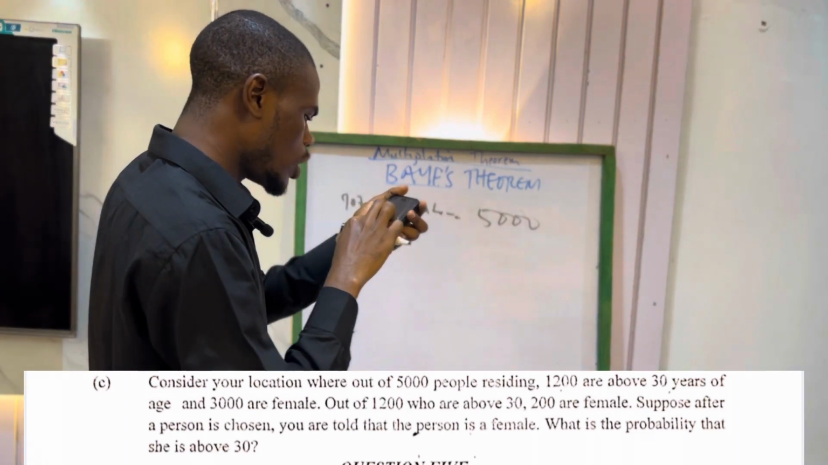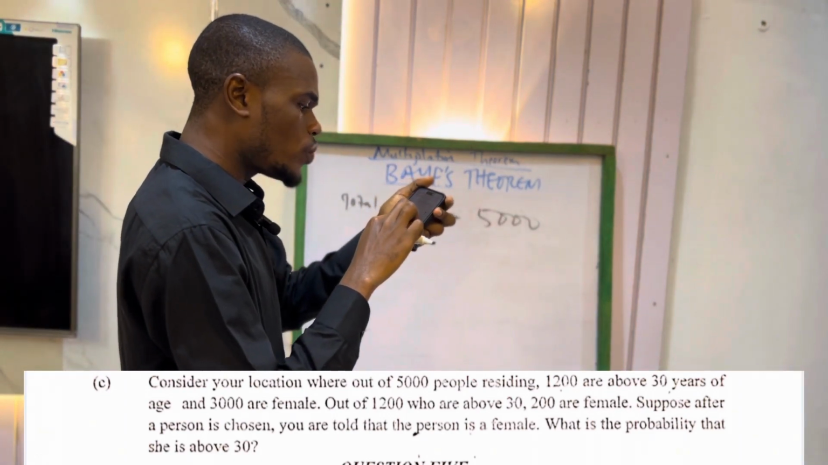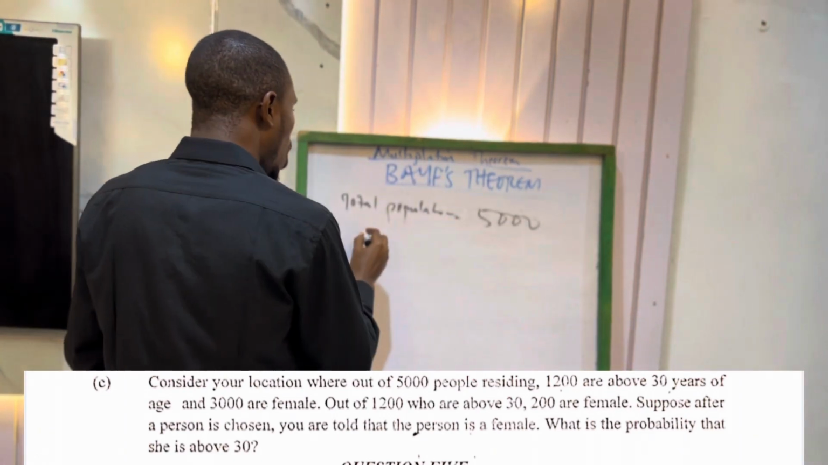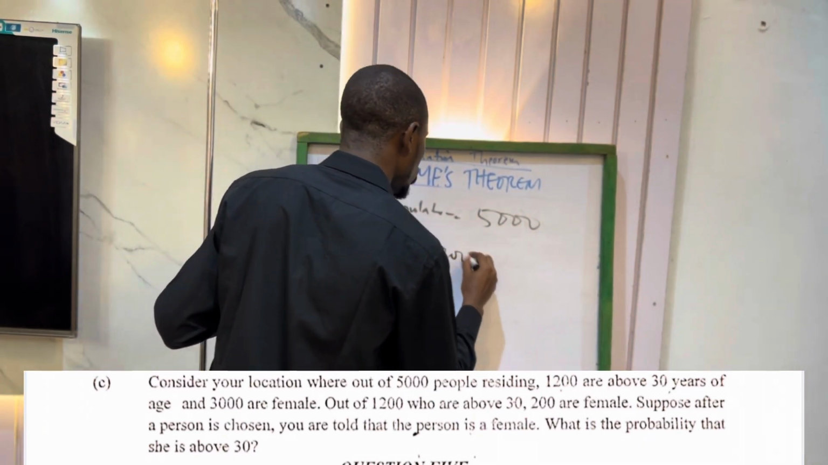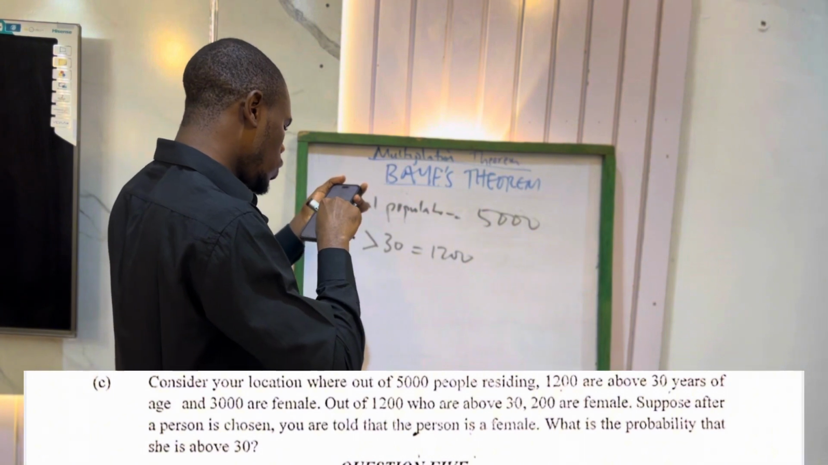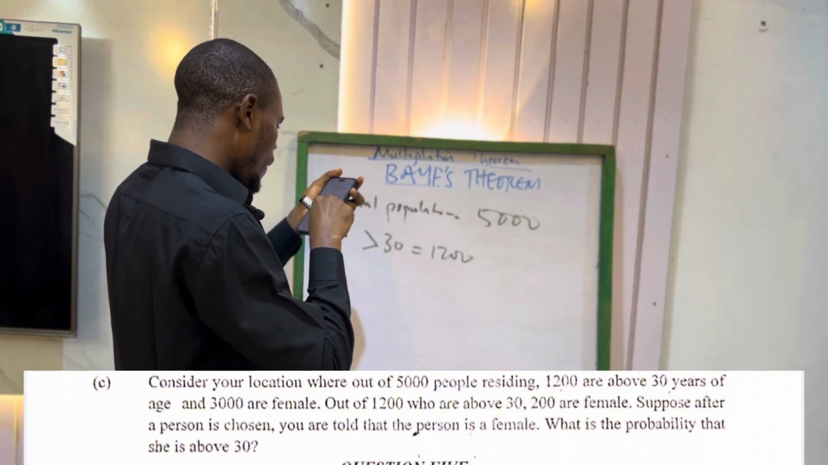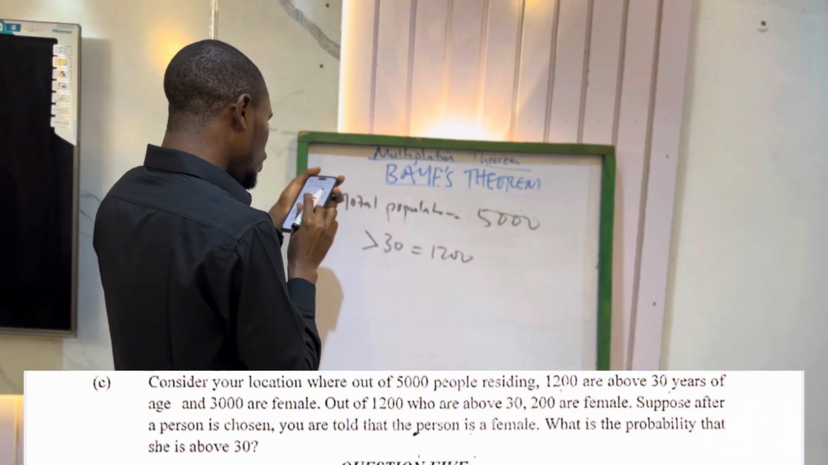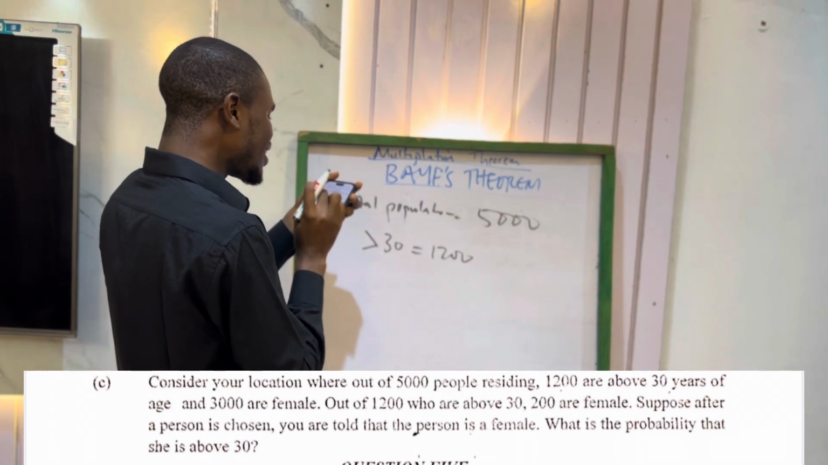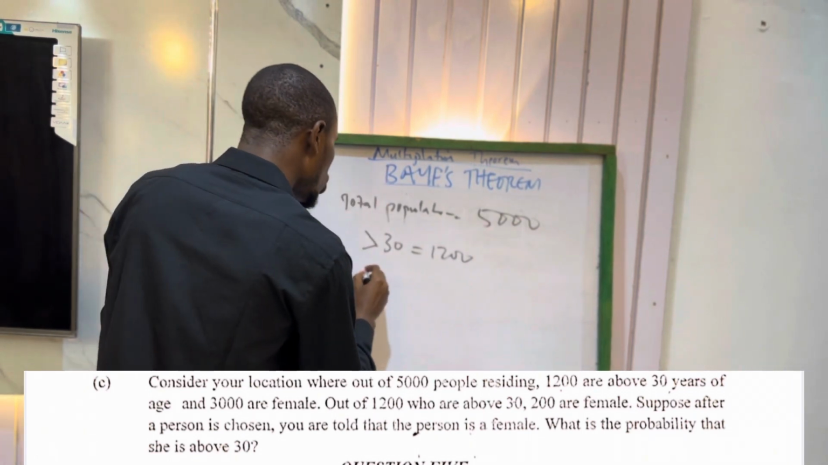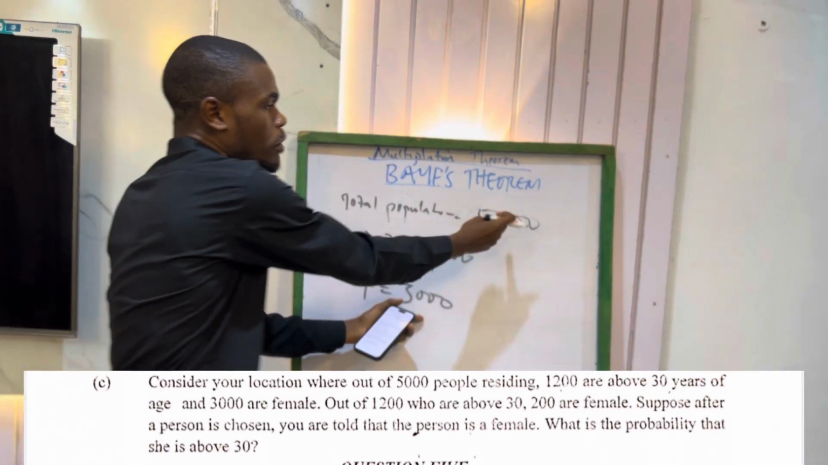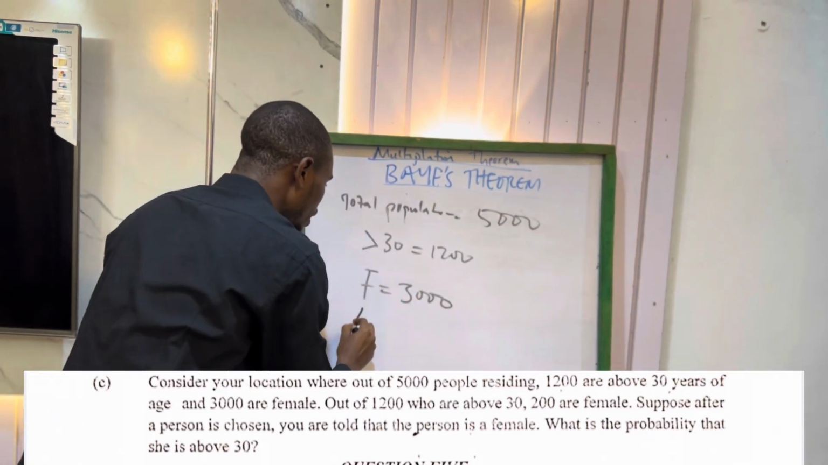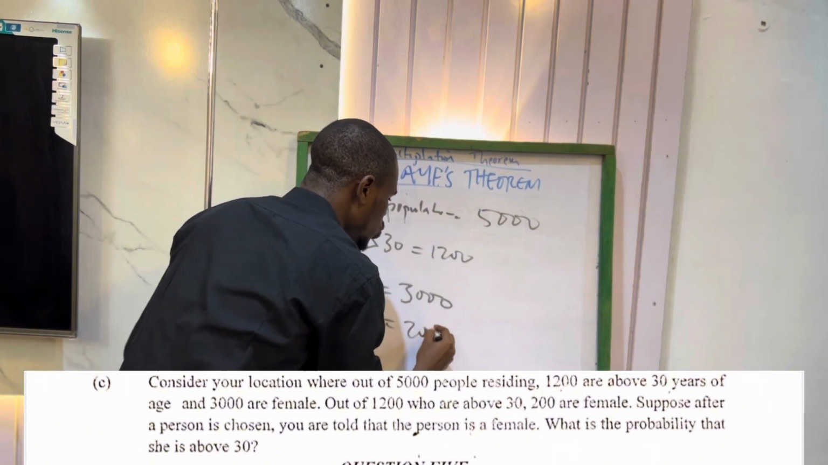The next statement, they say 1,200 are above 30. So above 30, greater than 30, is equal to 1,200. The next statement, they say 3,000 are female. So female is 3,000. If female is 3,000 from this population, what will be the other gender? Male. Male will be equal to 2,000.